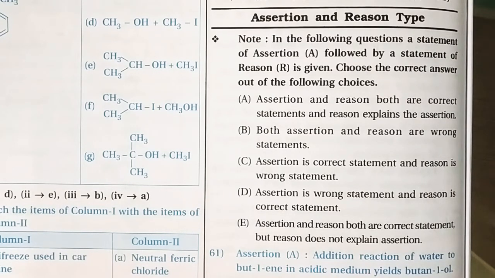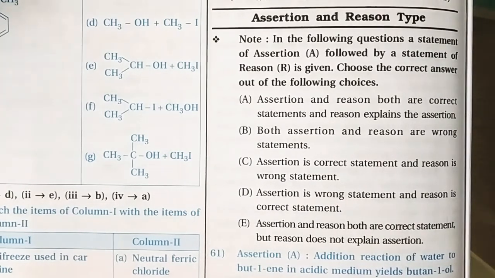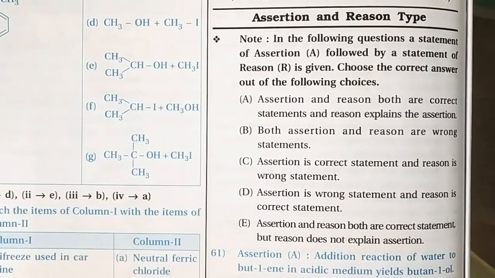Assertion is a correct statement and reason is a wrong statement. Assertion is a wrong statement and reason is a correct statement. And the last one, assertion and reason both are correct statements but reason does not explain the assertion. So we start with question number 61.